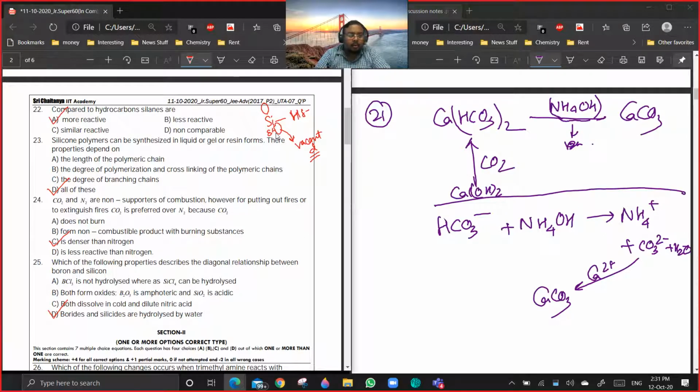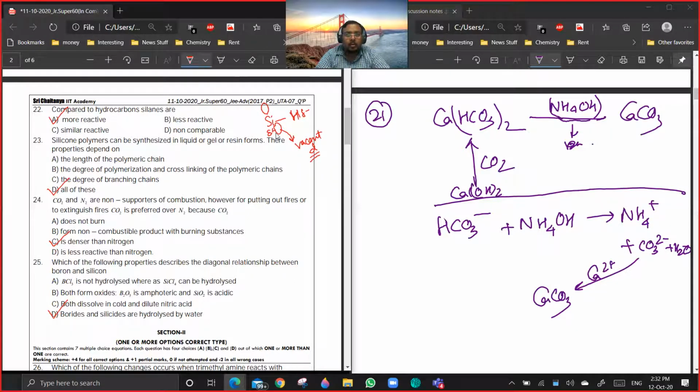But denser than oxygen can be the reason, because most of the time nitrogen is a lighter gas than oxygen. Nitrogen is lighter than air also. So when you are spraying CO2, CO2 will have a tendency to displace the air from the bottom. Generally, the source of fire will be something on the floor only, or any surface. So CO2 will displace the air, and it will cut the connection between air and the fire source. Are you getting a point? So that is the reason.